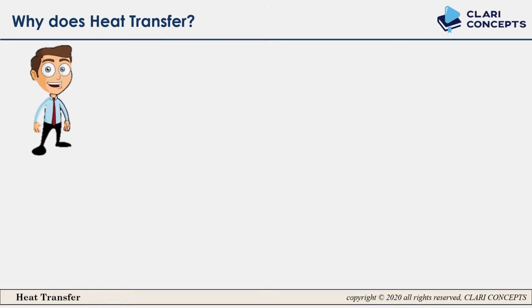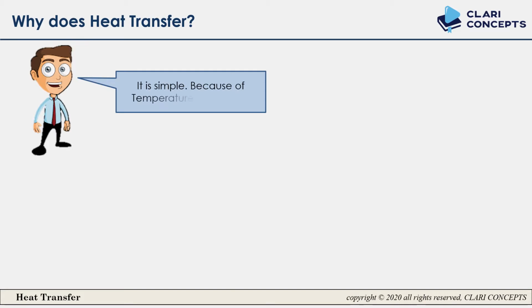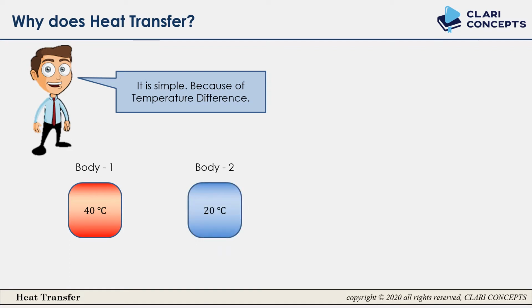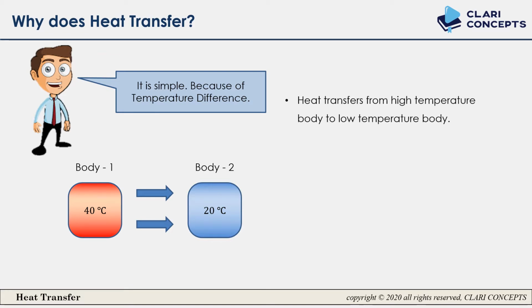Here is Bunty. What he says is, it is simple, because of temperature difference. Here is one body which is at 40 degrees Celsius and another at 20 degrees Celsius. Definitely there will be a heat transfer between those two bodies. The point to note is, heat transfers from a high temperature body to a low temperature body. One more point to note is, a large temperature difference leads to a higher heat transfer rate.